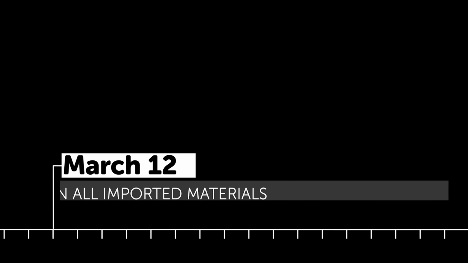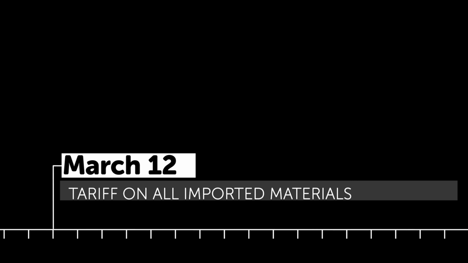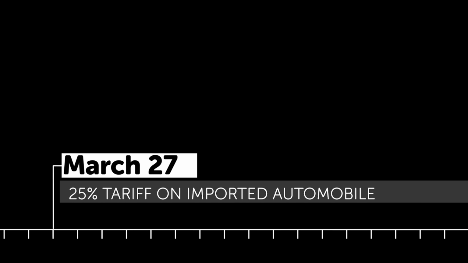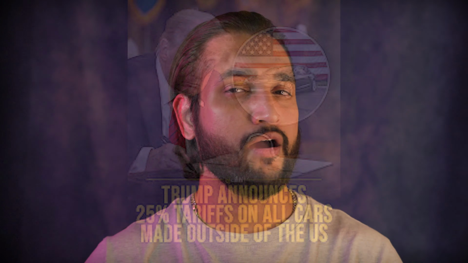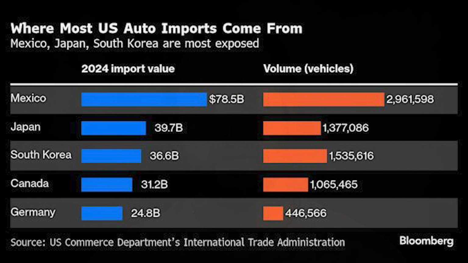March 12th, the US imposes 25% tariffs on all imported steel and aluminum. March 27th, 25% tariffs on imported cars is announced, impacting major automakers in Japan, Germany, and Korea.